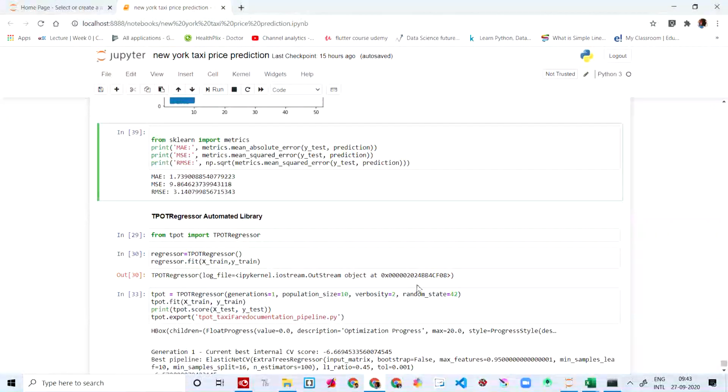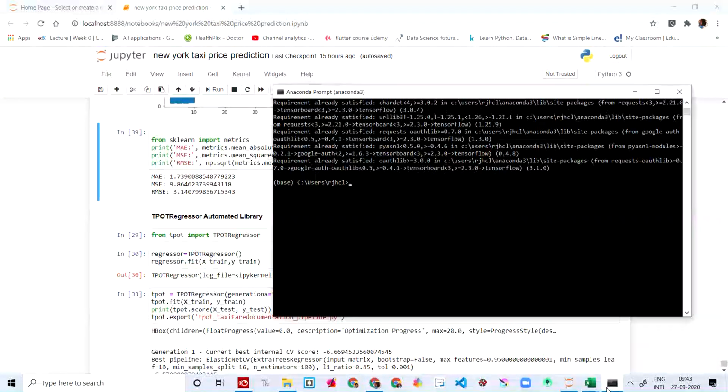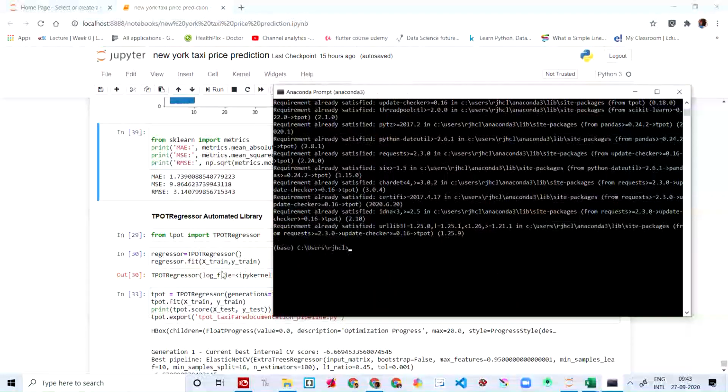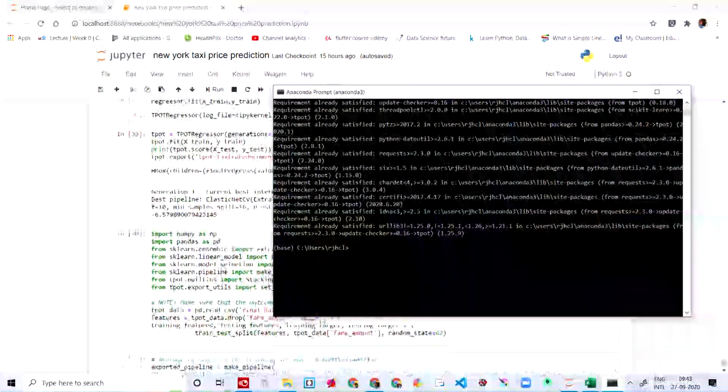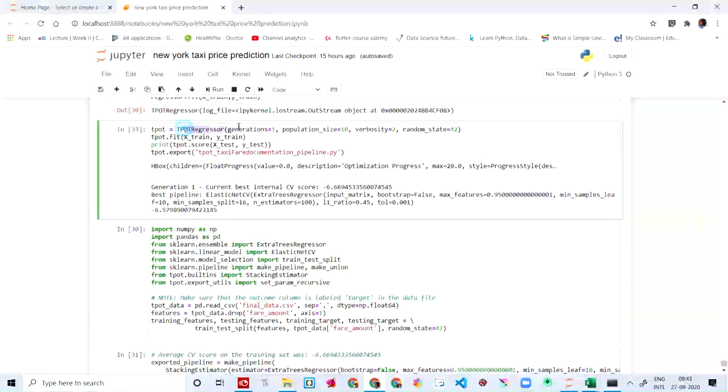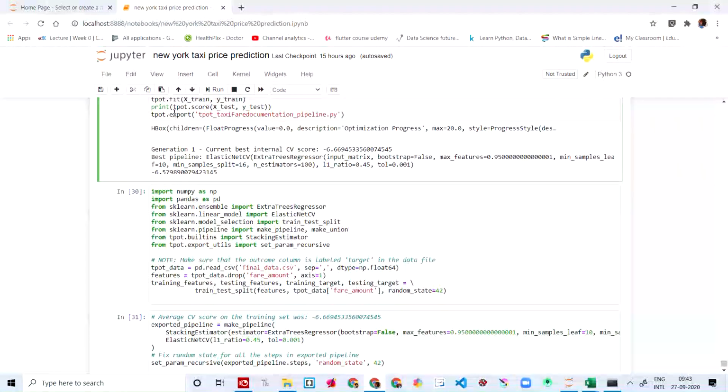You're going to import TPOT. If you have not installed it, remember pip install tpot. It had shown me an error, I had to install it. And you say tpot is equal to TPOTRegressor, generation is equal to 1, population size is equal to 10. We fit the X train and Y train into the TPOT, and we score them up.